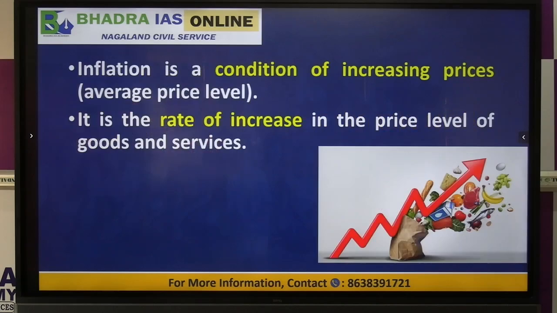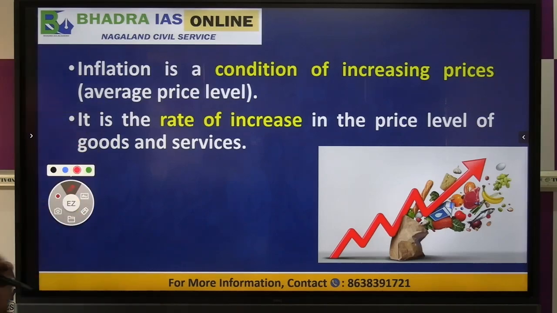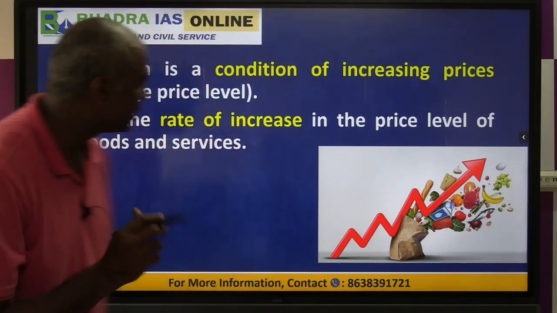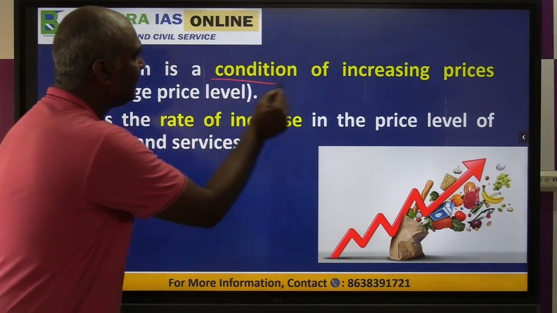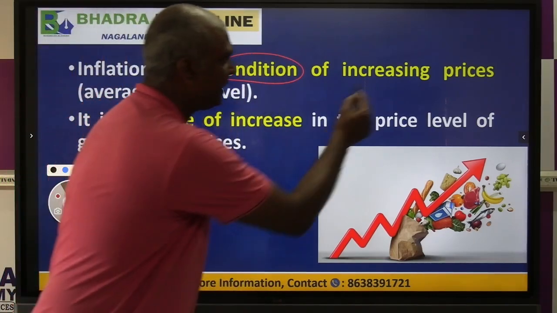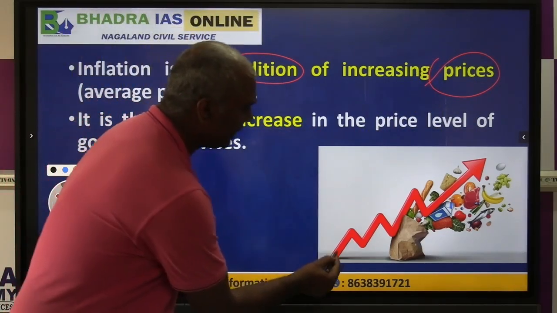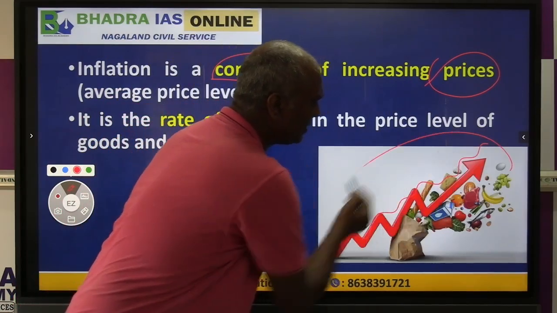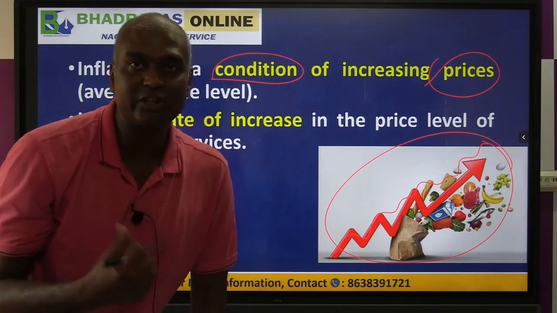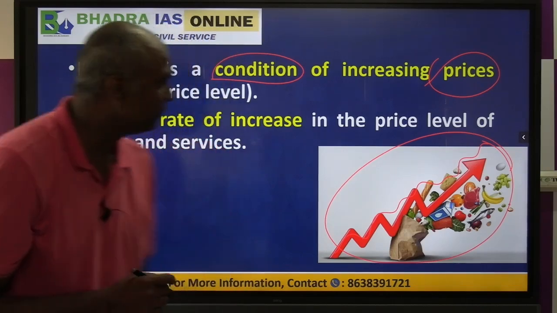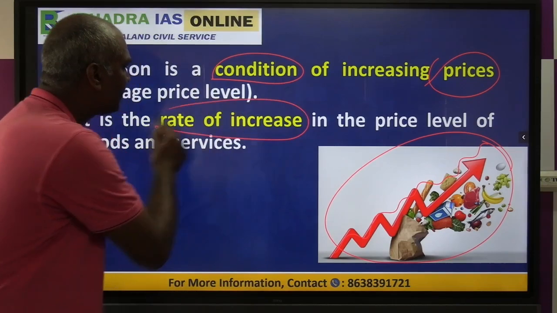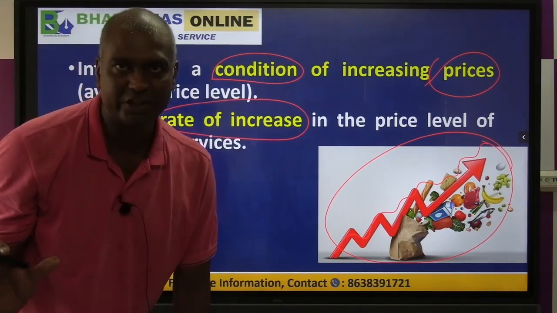to control inflation. So to start the topic, first let us look at the concept of inflation, which I explained yesterday in another video. So what is inflation? Generally we say inflation is a condition when prices are increasing to higher and higher levels. So when prices start to go up like this, this is generally what we call the condition of inflation. Okay, so normally it is a rate of increase which is considered to be inflation.